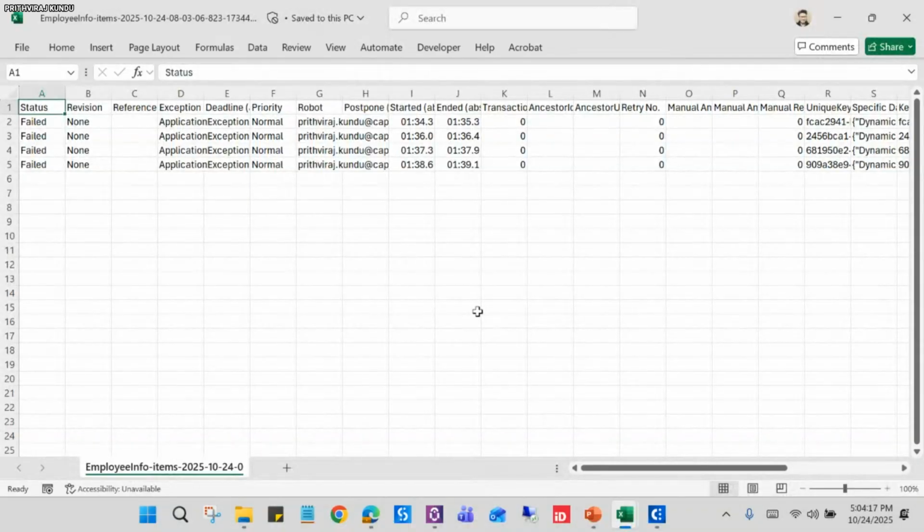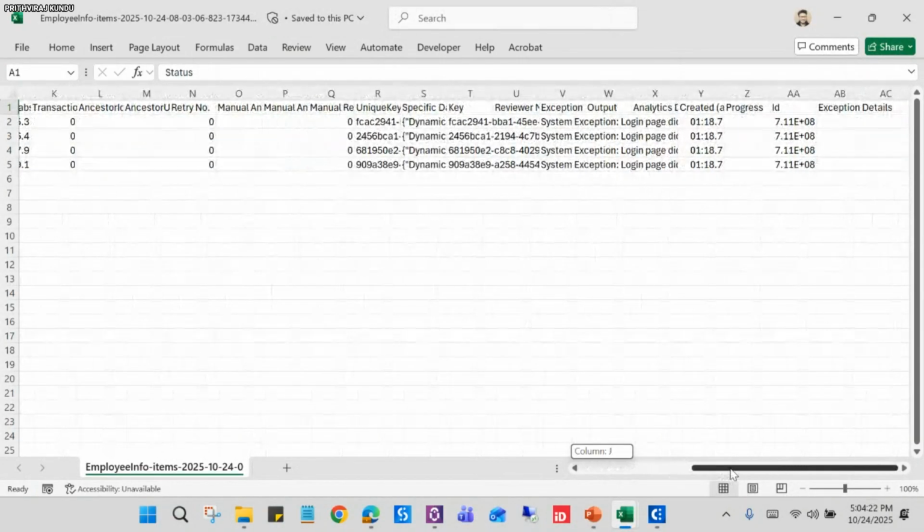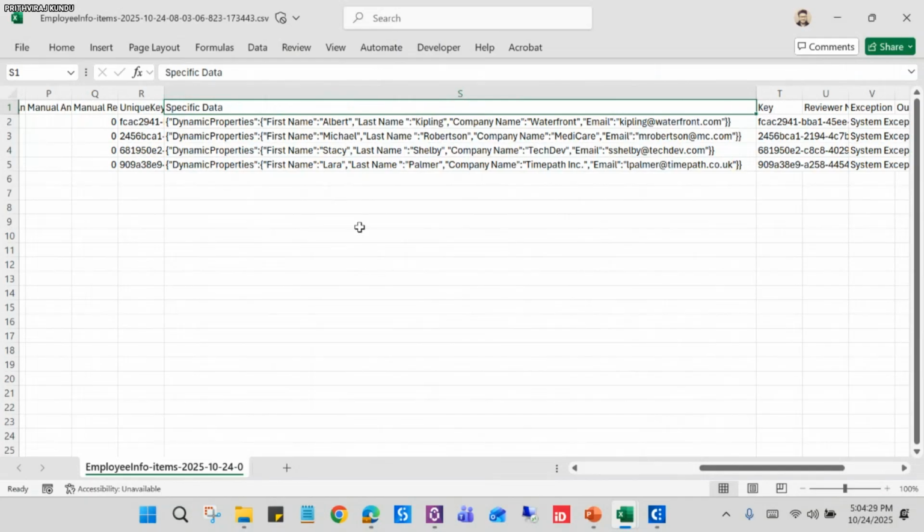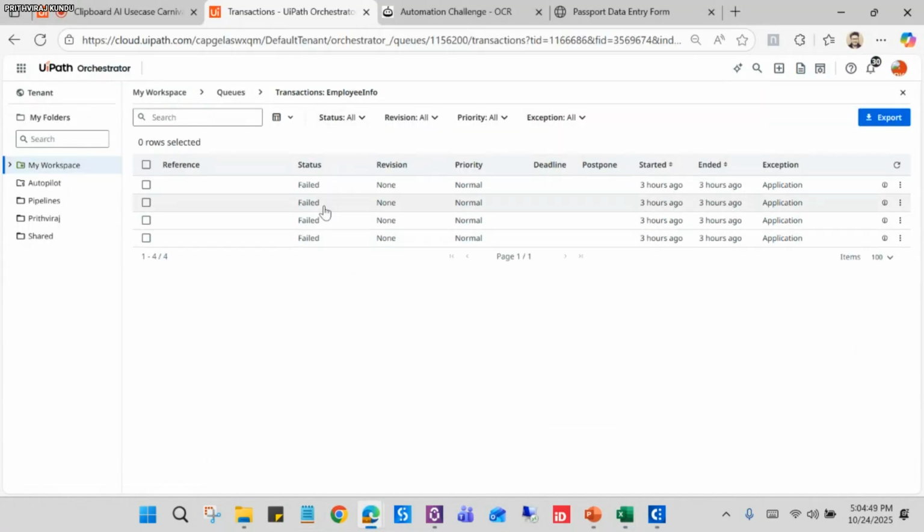We all know that it is in CSV format, and it has one column that is the specific data. Let me expand it. You can see the failed transactions are populated here with JSON formatted text. So these also we need to add again into the queue, that is the employee info queue. Again, we need to add them as new.